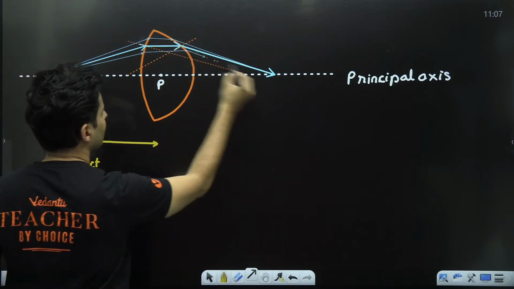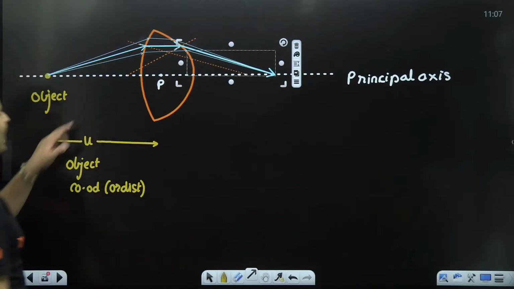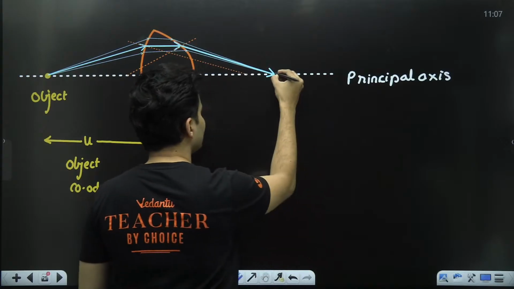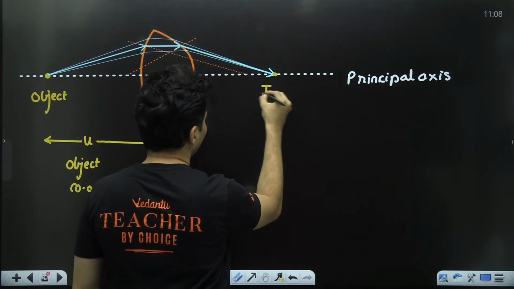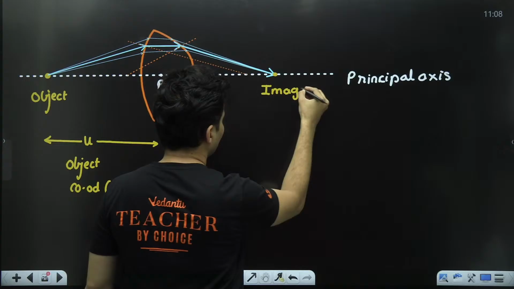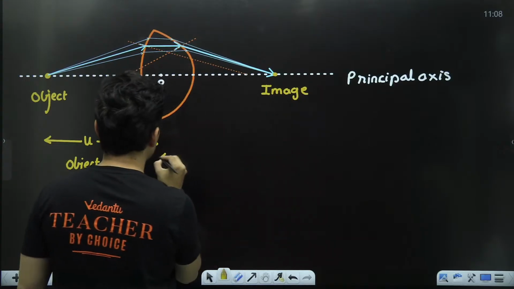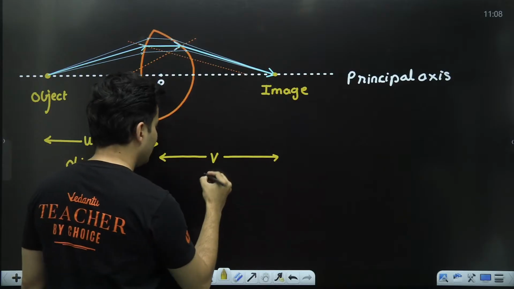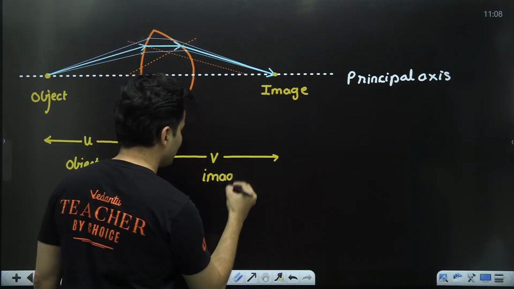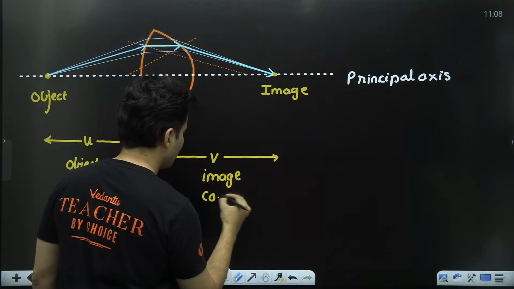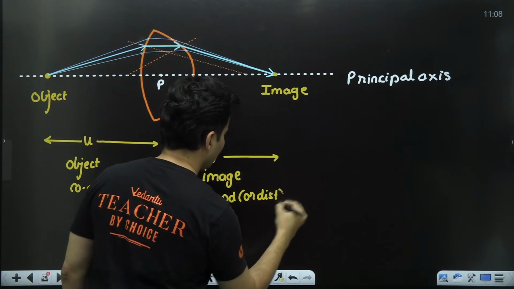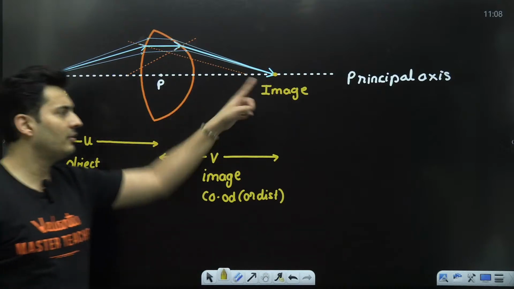It's like this, let's say, and it's over here. So you can see the rays are meeting over here. So that means this is the location where our image is formed. And then this particular distance is nothing but v, and it is also called your image distance or image coordinate. Is that right? Everything is measured from the pole.